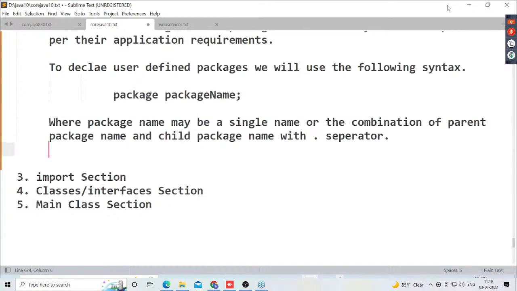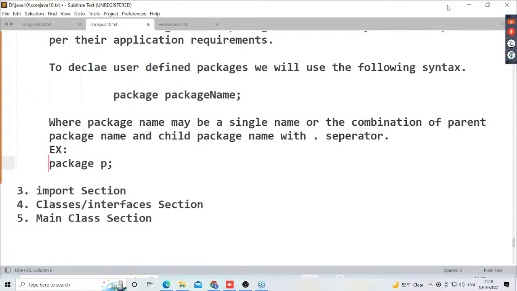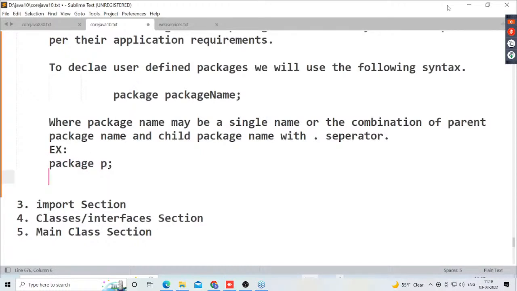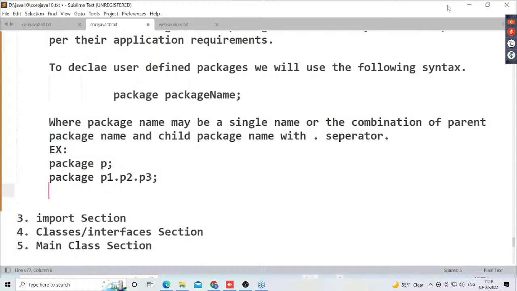Example I'm telling you guys. Now try to observe this clearly. Package P semicolon. Next one is package P1 dot P2 dot P3 semicolon.